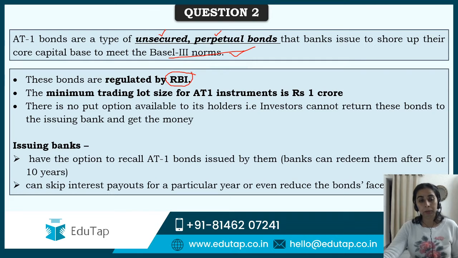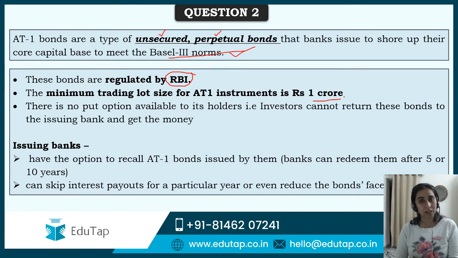Minimum trading lot size of AT1 instruments is rupees 1 crore according to the guidelines, and there is no put option available to its holders. So put option, call option, this all we have discussed earlier. I'll just tell you that put option means that investors cannot return these bonds and get their money. Put होता है that you put up the bond, ये ले लो अपना bond, मेरे को मेरे पैसे वापस दे दो. That is the put option. इसका opposite call रहता है कि जो banker है, they say that let's call our bond back. We have discussed these things. I hope you are able to recall. So it does not have that put option available.